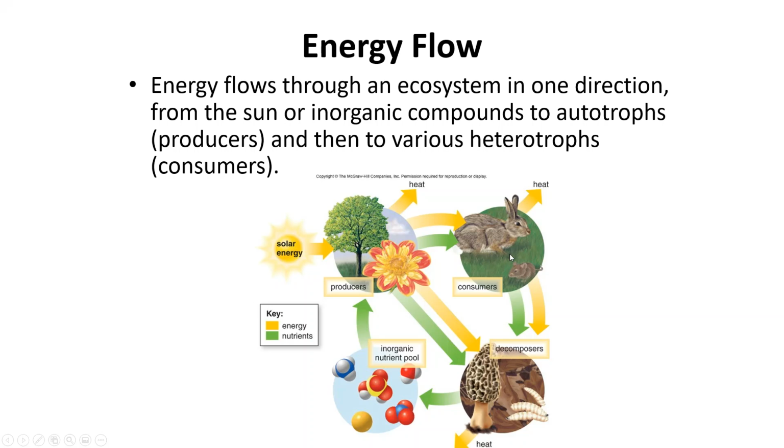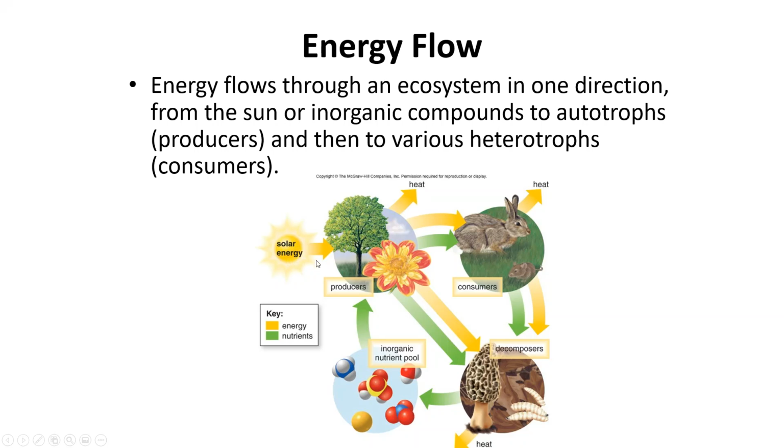Now, this rabbit, our consumer, could be consumed by another organism, another consumer, but the rabbit isn't going to be consumed by a tree. Other than a few plants like the Venus flytrap that are kind of outliers, most plants don't eat animal or insect organisms. They are the ones that are consumed. So we say that energy flows in one direction.